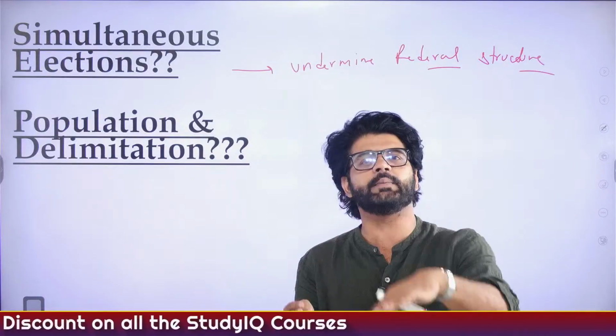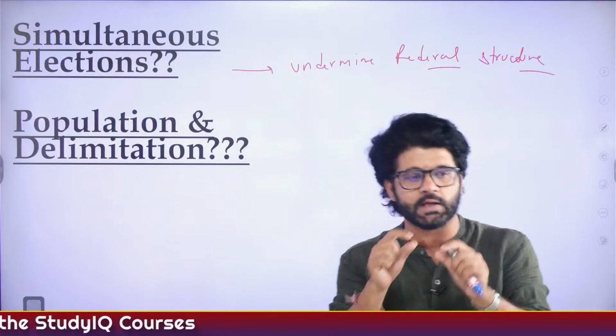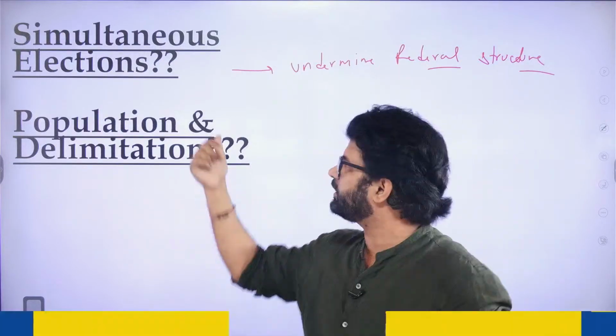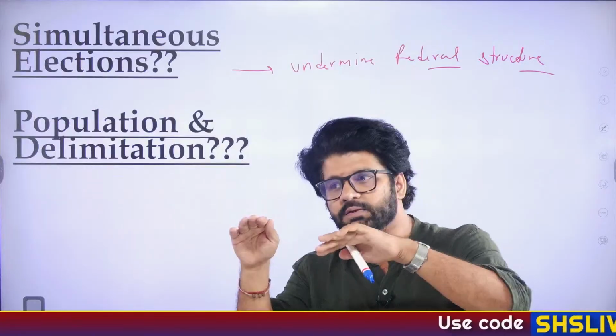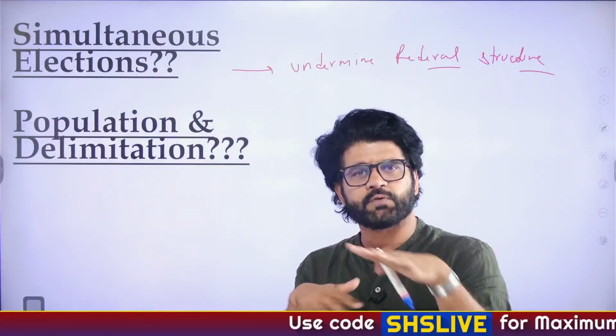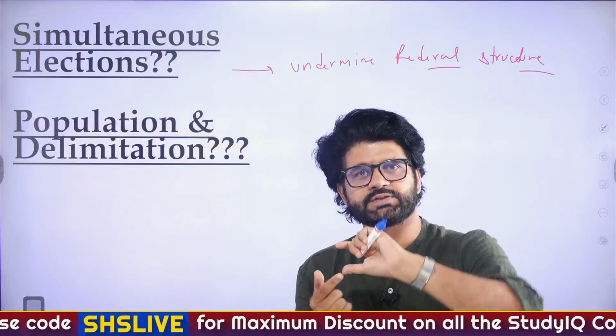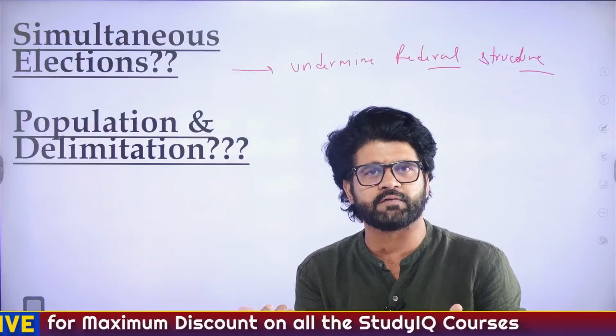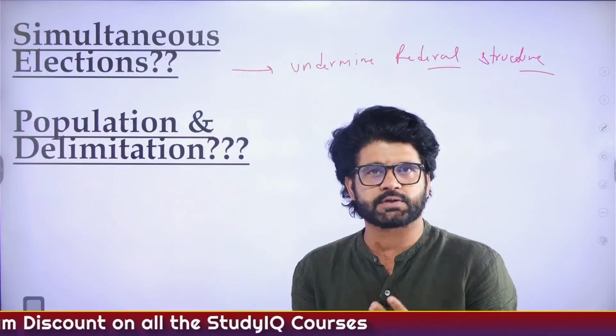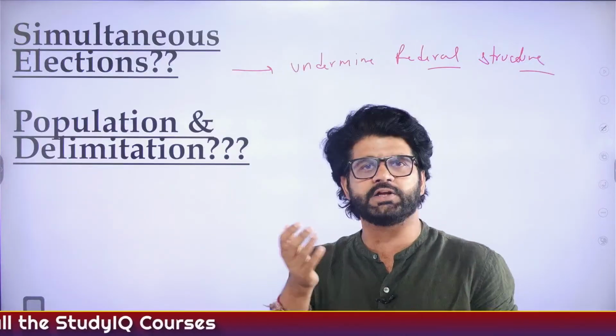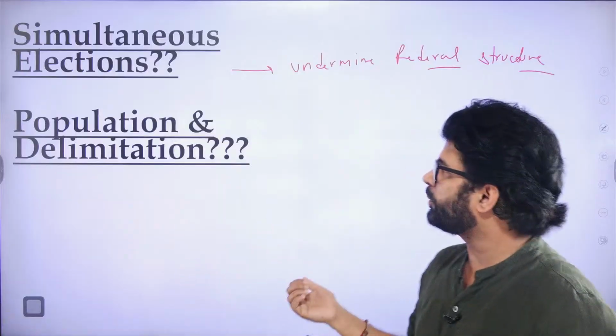The basic negative point talked about is that when simultaneous election happens for center and state, national policies and national grievances take precedence over state or local grievances. And if that happens constantly, then regional parties will go into the back burner. So hope you understood it.